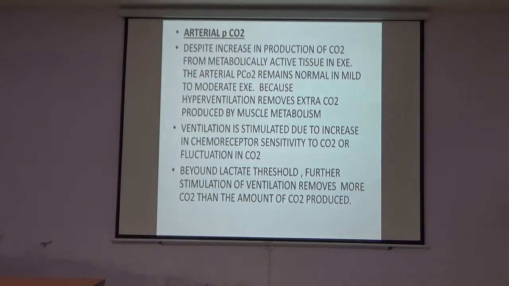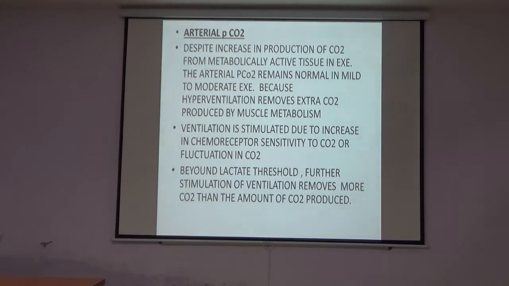Like in the last slide, strenuous exercise that produces lactic acid promotes ventilation, chemoreceptors, CO2 or fluctuation of the CO2 beyond the lactate threshold. Further stimulation of ventilation removes more CO2 than the amount of CO2 produced.